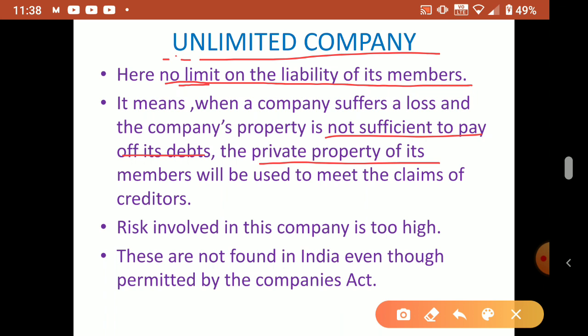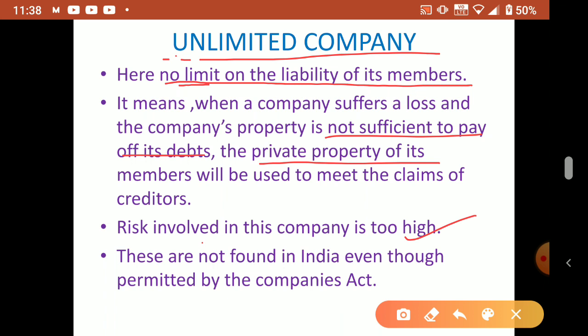The risk involved in this company is too high, because if the company collapses, you have to pay off all the debts. For that you can sell the properties of the company, but if the company's property is not sufficient, then you have to bring from your personal property.